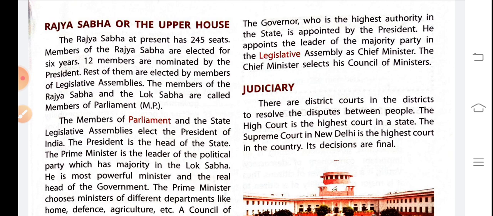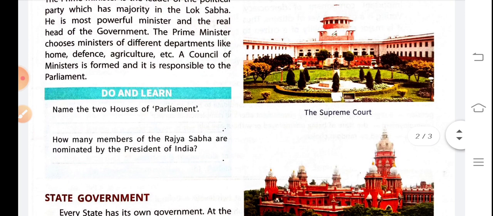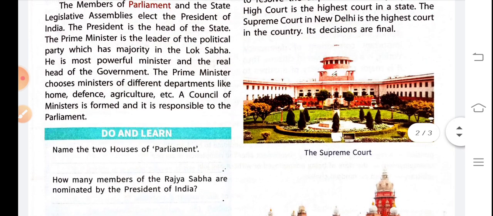So after the changes in our election system, the parties can make alliances. That is called Mahagathbandhan. So if any one party has no majority, they can combine with each other and make a majority and form a majority government. So it's all about the state government.